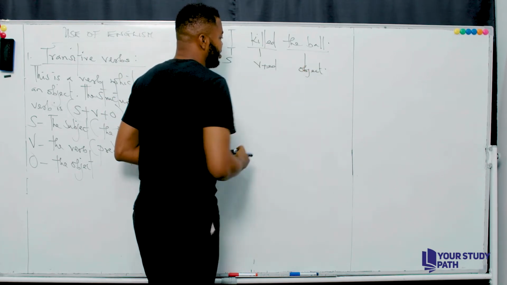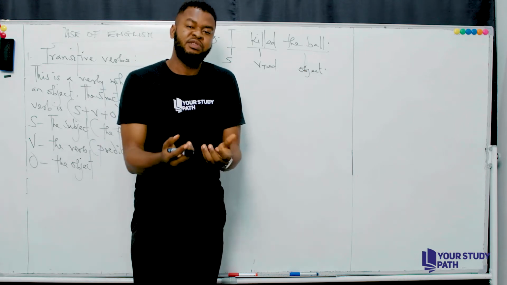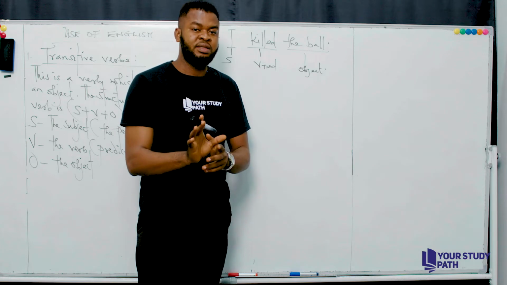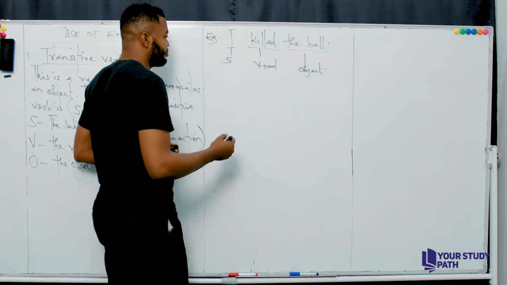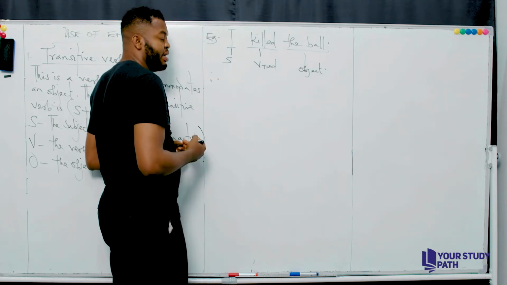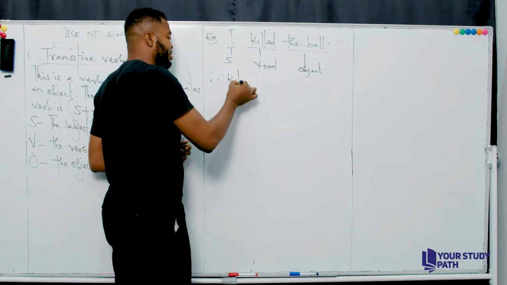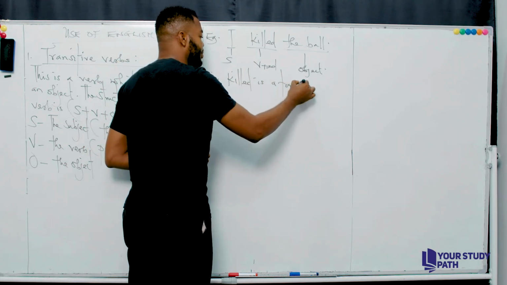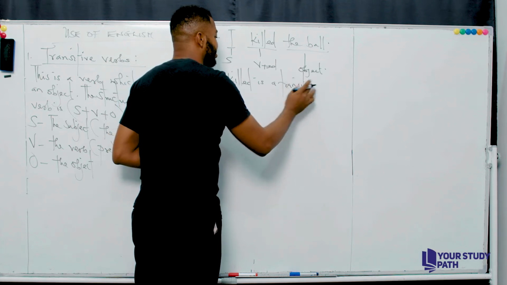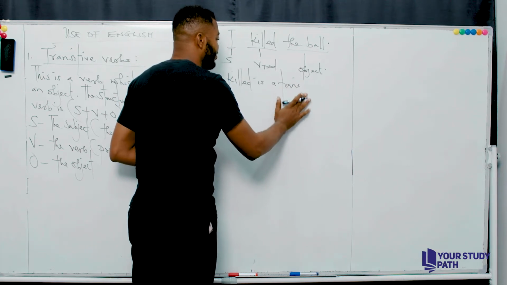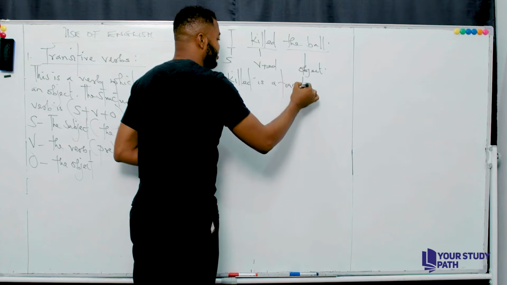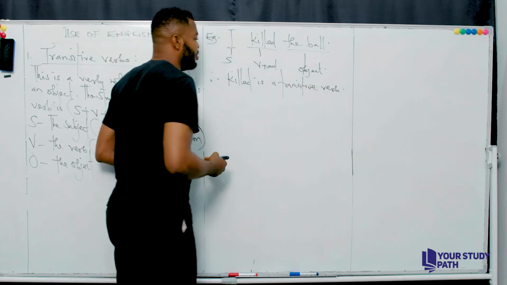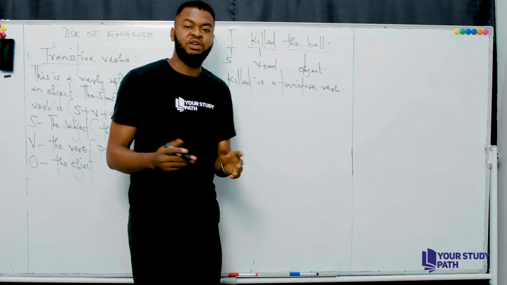What makes it the object? Because the ball is the receiver of the action of the verb, kicked. And take a look at this. We can see that kicked is a transitive verb. What makes kicked a transitive verb?